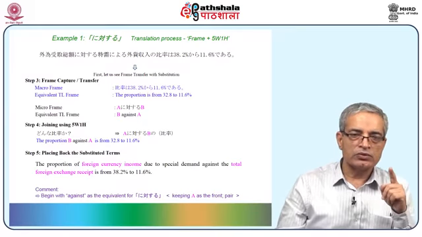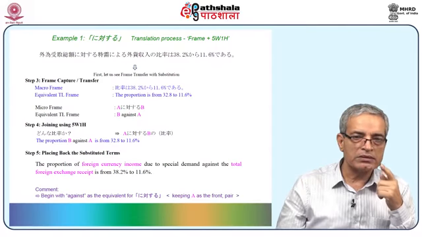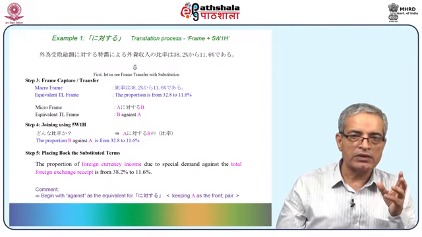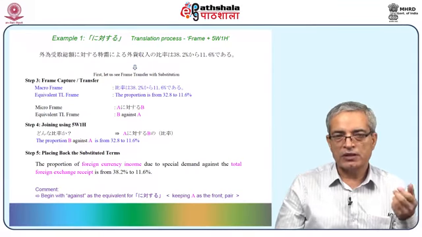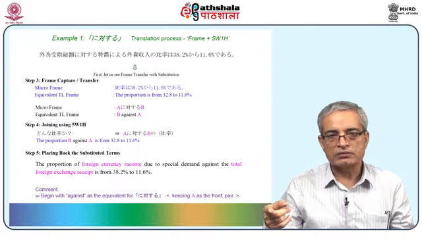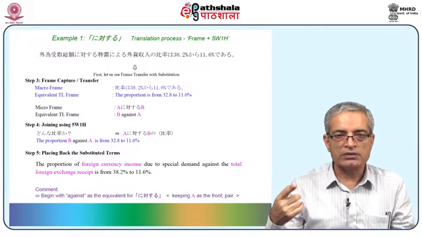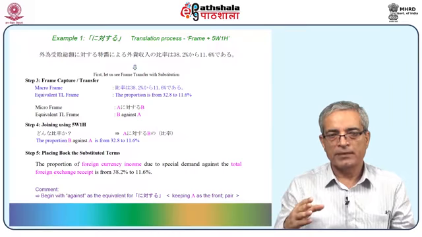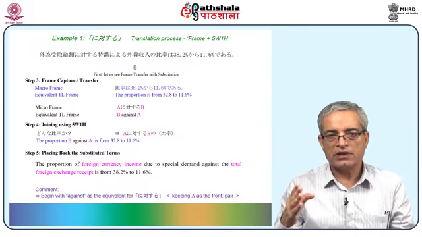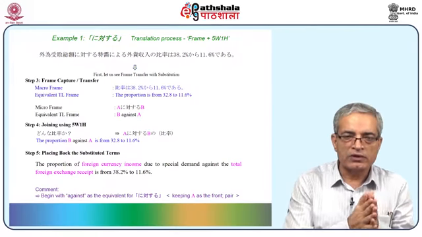Yes, next is Tokuju ni yoru gaika shunyu no hiritsu. Okay, so this is long, so if you want, you can apply frame on this. A ni yoru B no hiritsu. Is it okay? You are saying here this can be the proportion of foreign currency income due to special demand. Translation is okay, but this can be treated as micro frame and can be explained as what is written there?